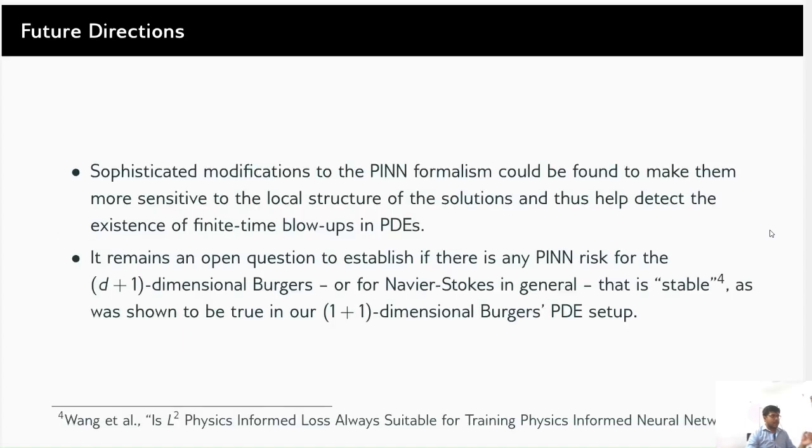It would be interesting to see if PINNs can be modified in a manner such that it's more sensitive to the local structures of the solution, since finite time blowups are a local phenomenon. Also, the stability we have shown for the 1 plus 1 dimensional Burgers is not yet shown for d plus 1 dimensions. That would also be an interesting thing to see. The same holds true for d plus 1 dimensions. Thank you.